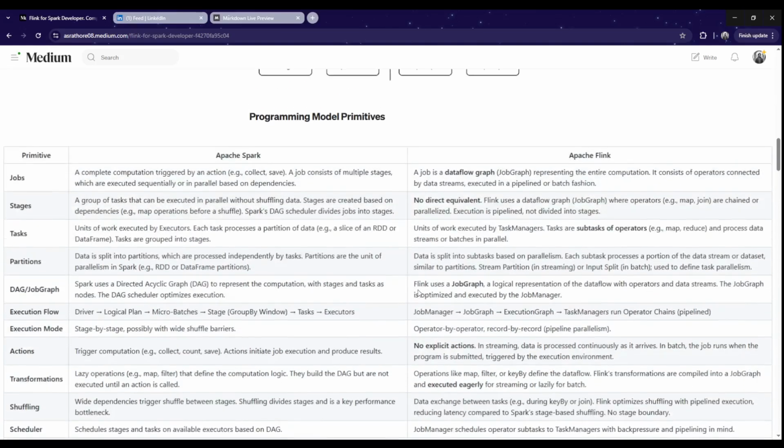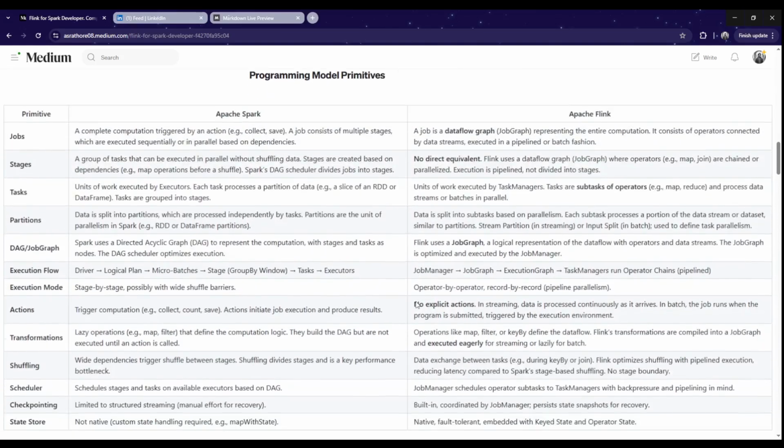Now talking about the programming model primitives. As we have seen, a Spark application is divided into jobs, then stages, tasks, partitions, DAG. A similar concept is there in Flink. Once we call an action in Spark, a job gets created.